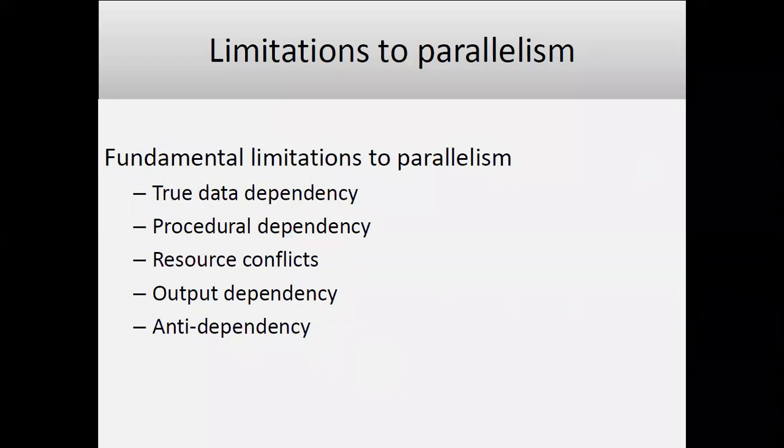What are the limitations to parallelism? Of course, data dependency is the most important thing. There can be true data dependency, means one instruction is going for the same data which is required by the other instruction. There can be a procedural dependency.